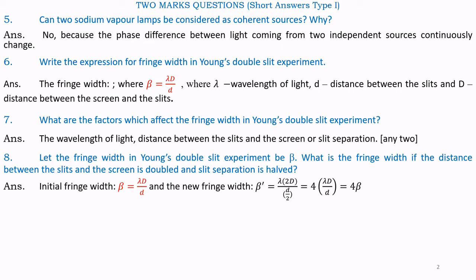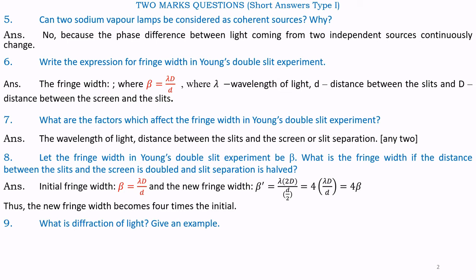Simplifying, we get 4λD/d. But λD/d is nothing but β. Therefore, it becomes 4β. The new fringe width becomes 4 times the initial fringe width.